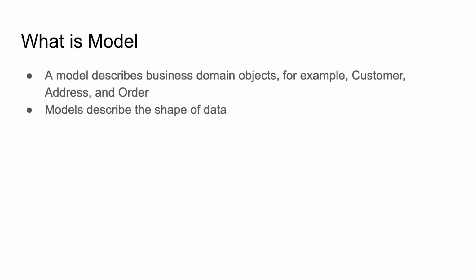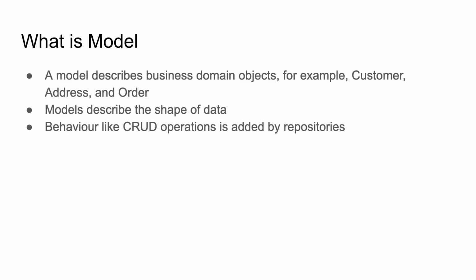You will specify the ID properties of the model. Like in address model, you will have street number, zip code, and the city. Behavior like CRUD operation is added by repositories. Loopback created a separate package for repository, and you will inject your repository into your controller function, and this repository provides CRUD operation. We'll talk more about repository in later videos.